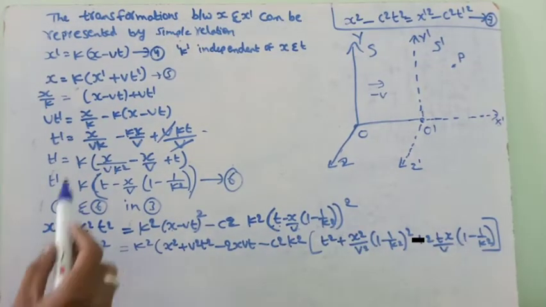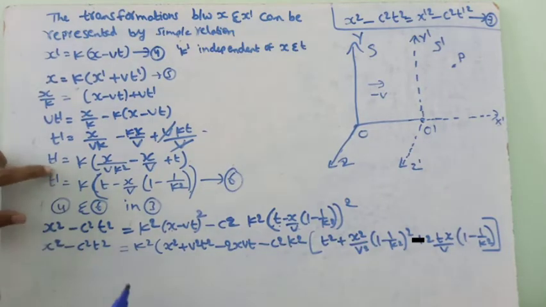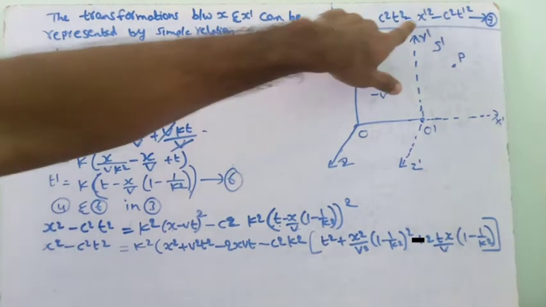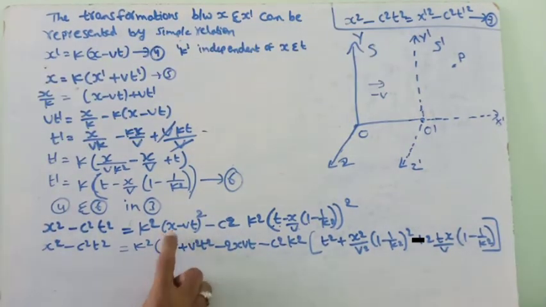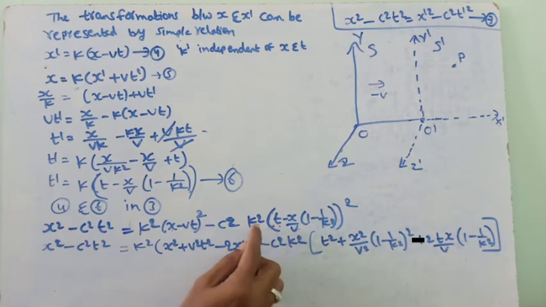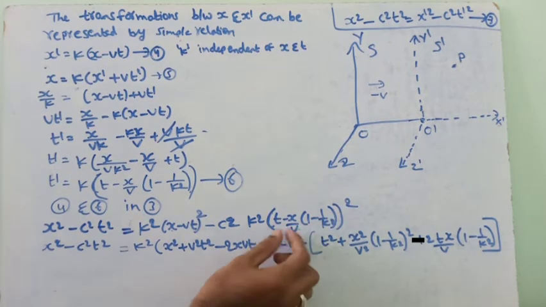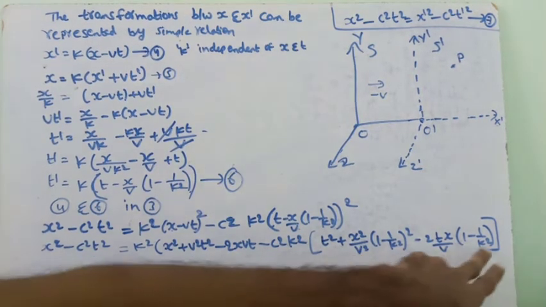We have substituted the t dash and x dash values in this equation and just expanded it. This is (a minus b) whole square, expanded as a square plus b square minus 2ab.